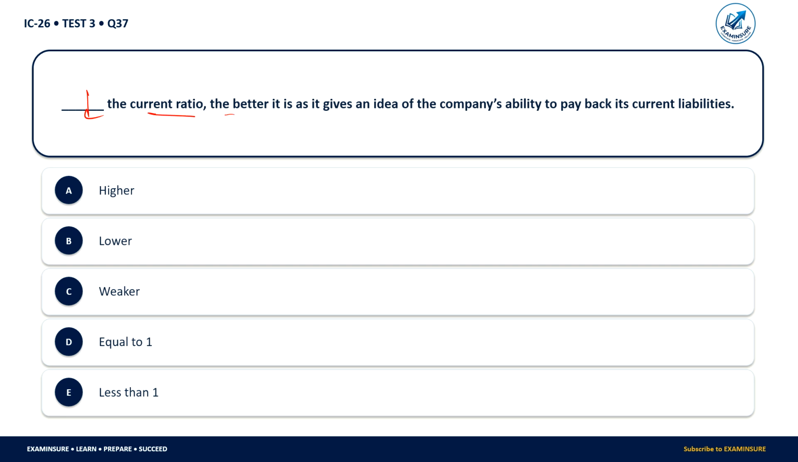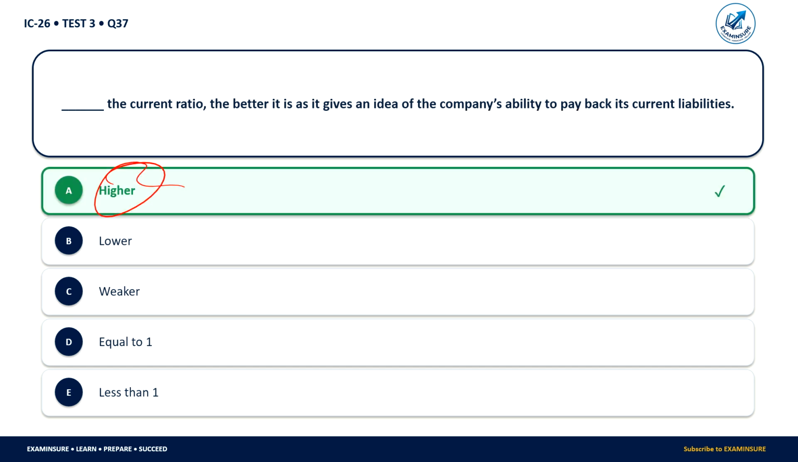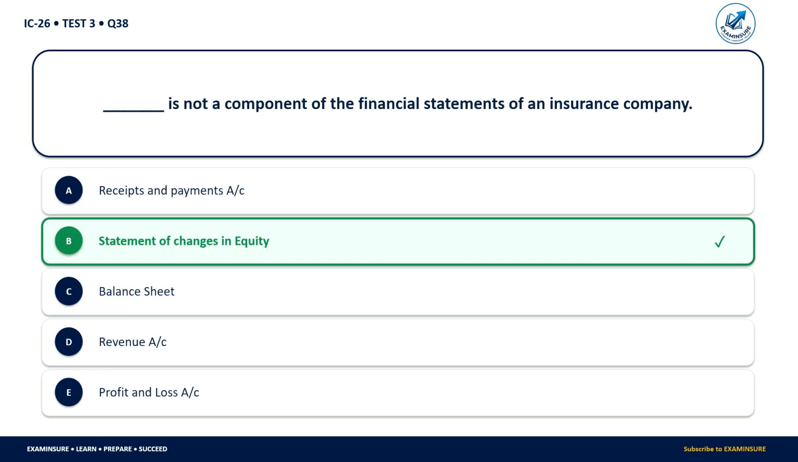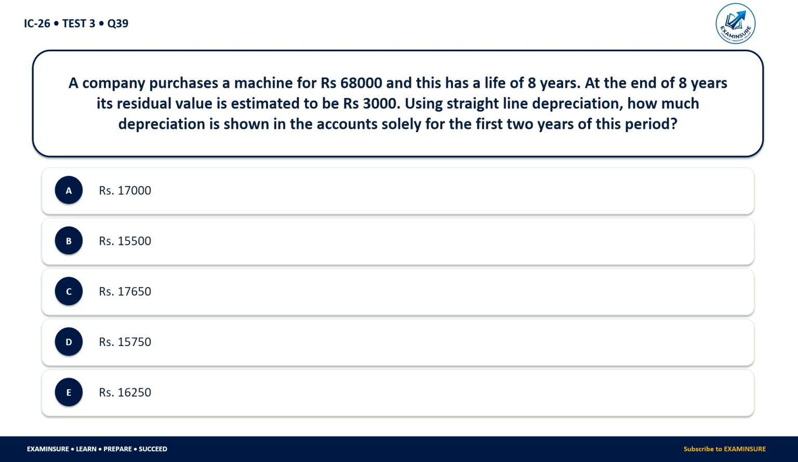The higher the current ratio, the better it is, as it gives an idea of the company's ability to pay back its current liability. Higher the current ratio, lower the current ratio, or weaker the current ratio, equal to 1, less than 1. So here correct answer is higher the current ratio, the better its company's ability to pay back its current liability. Which is not a component of the financial statement of an insurance company? Receipt and payment, statement of the changes in equity, balance sheet, revenue account, profit and loss account. So here correct answer is statement of the changes in equity.